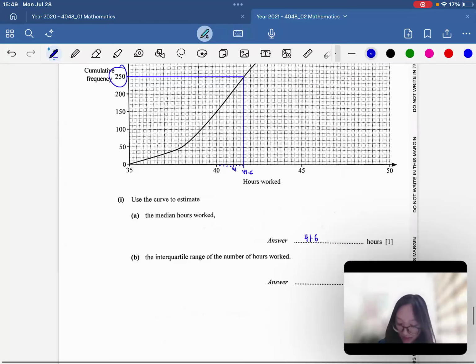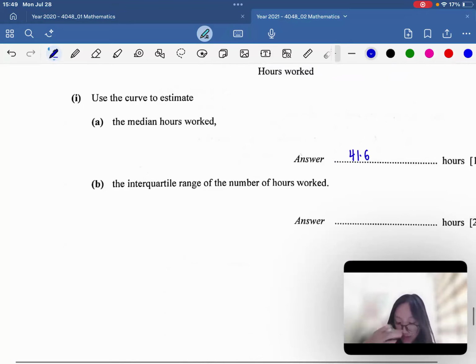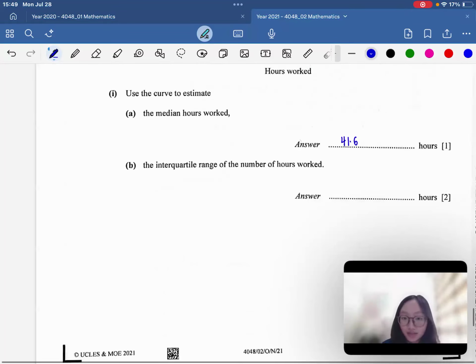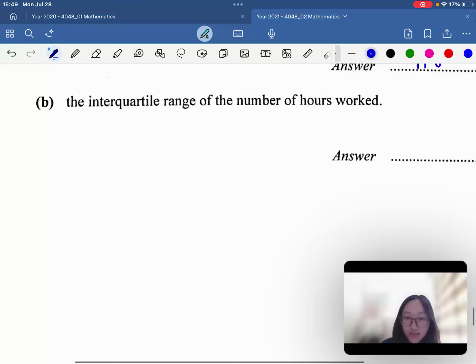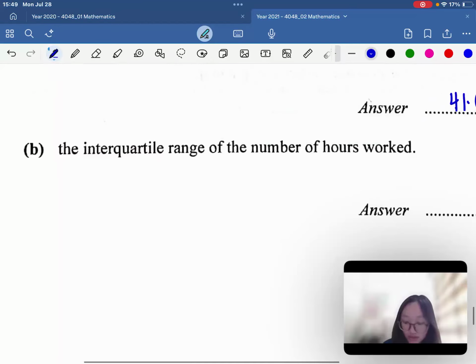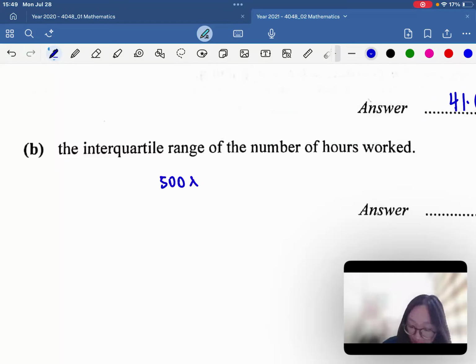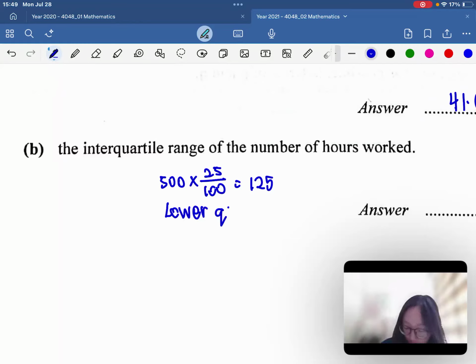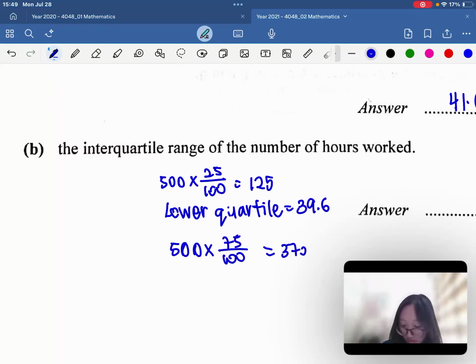Okay, interquartile range of the number of hours worked. So we're going to find the lower quartile first. So lower quartile is the bottom 25%. So it's 500 times 25 over 100 equals to 125. So hence lower quartile, if you were to draw your dotted lines down, lower quartile is 39.6. And then for the upper quartile, 500 times 75 over 100 equals to 375.